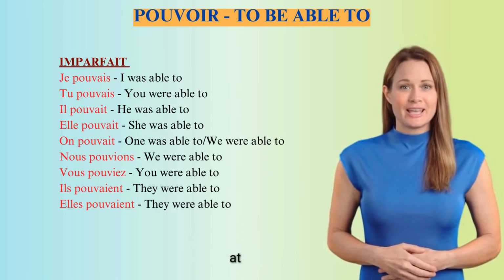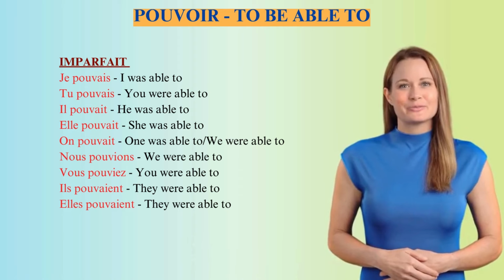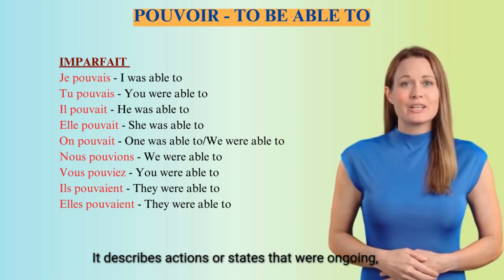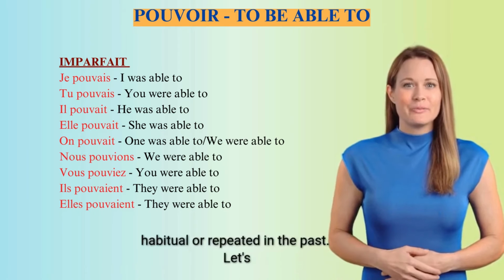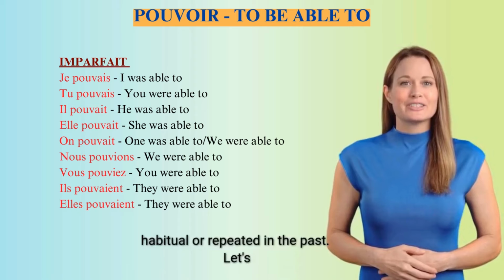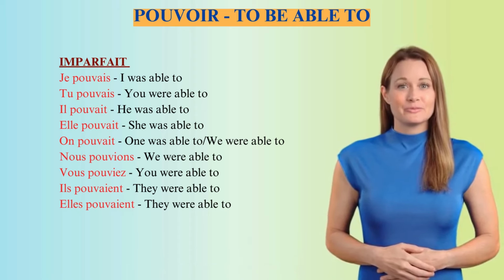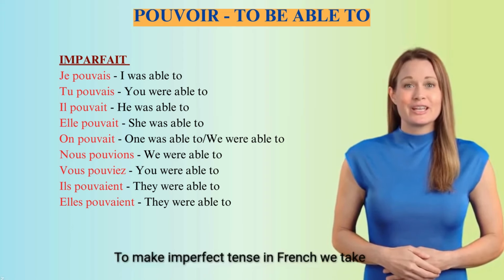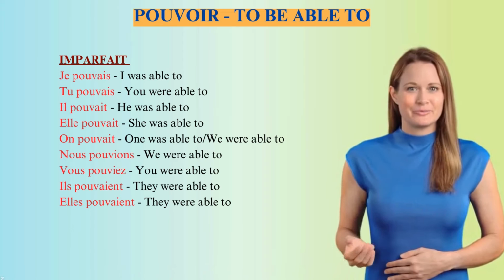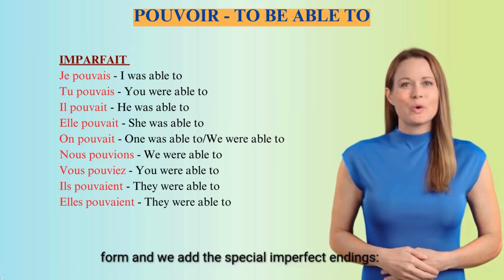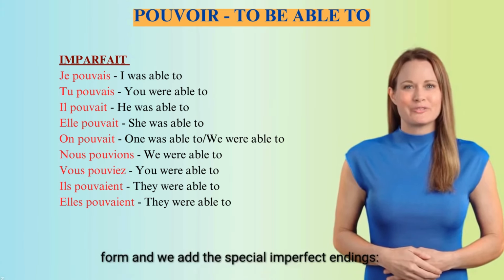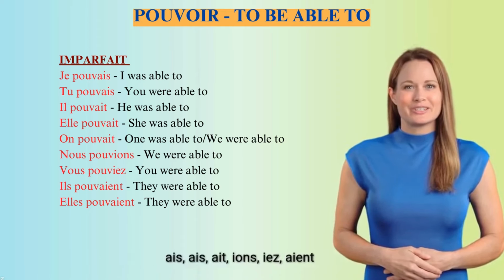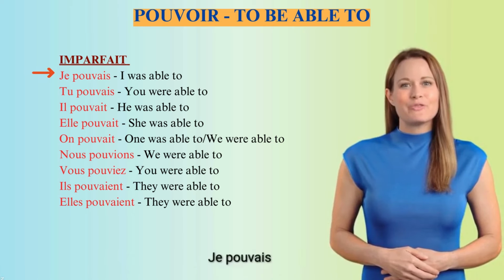Let's have a look at Imparfait. It describes actions or states that were ongoing, habitual or repeated in the past. Let's see how to conjugate. To make imperfect tense in French we take the stem of present tense, Nous form, and we add the special imperfect endings: ais, ais, ait, ions, iez, aient. Je pouvais.